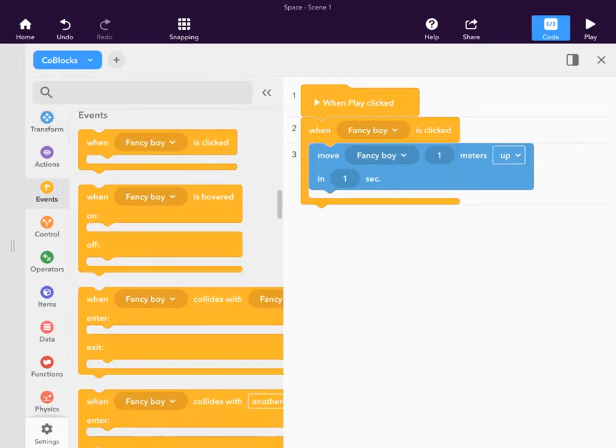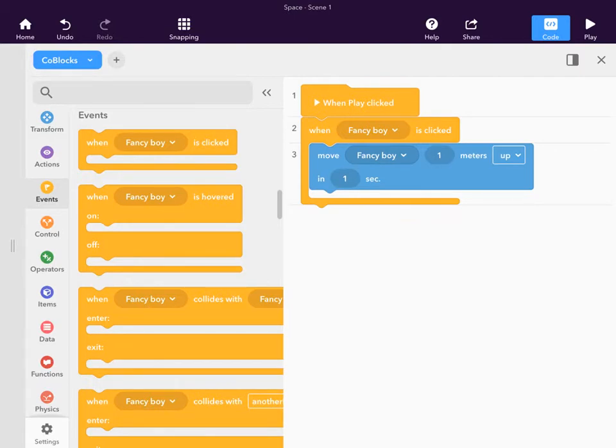And then change the when blank is clicked to when your character is clicked. And then click this and click the forward button and turn it to up.